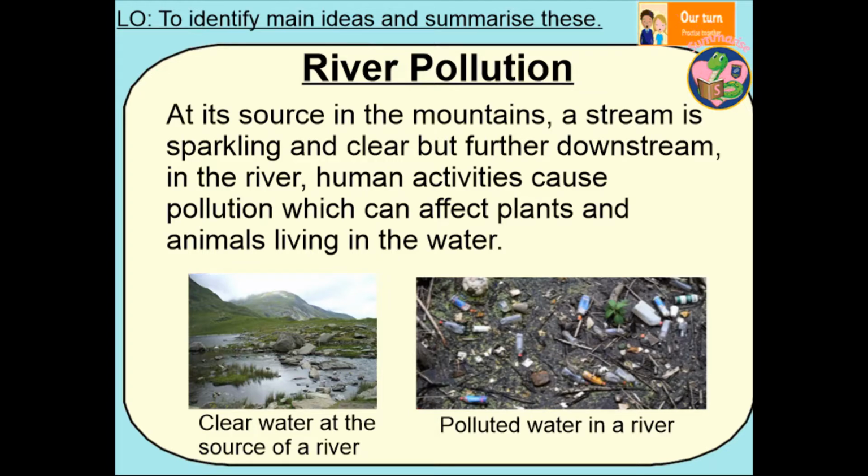River pollution. At its source in the mountains, a stream is sparkling and clear, but further downstream, in the river, human activities cause pollution which can affect plants and animals living in the water. Clear water at the source of a river, and here we can see polluted water in a river.